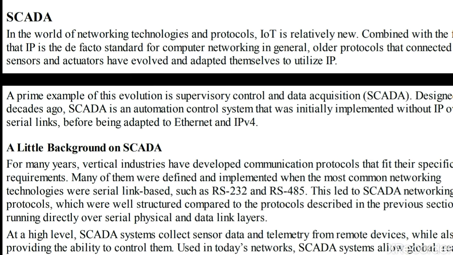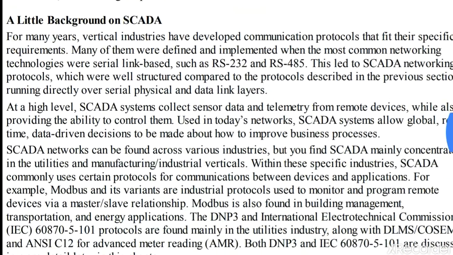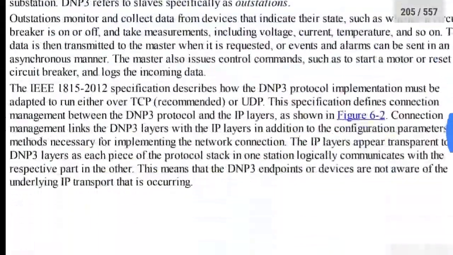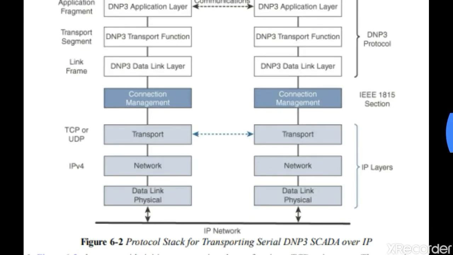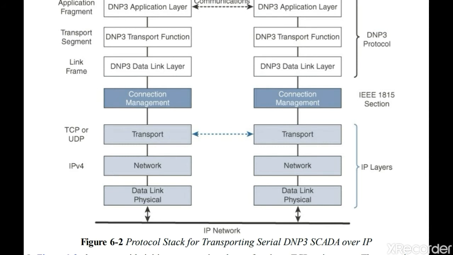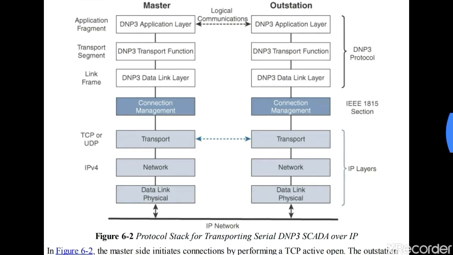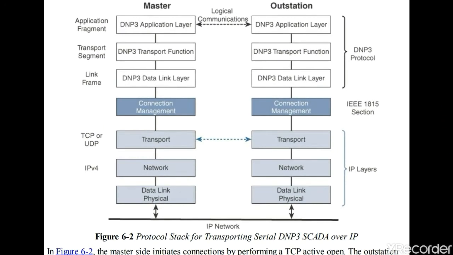DNP3 includes TCP or UDP support, and it contains the port numbers to connect to that particular protocol. We will see one example. They have given a figure on how the protocol stack for transporting serial DNP3 SCADA over IP, or sending a DNP3 message over an IP network.